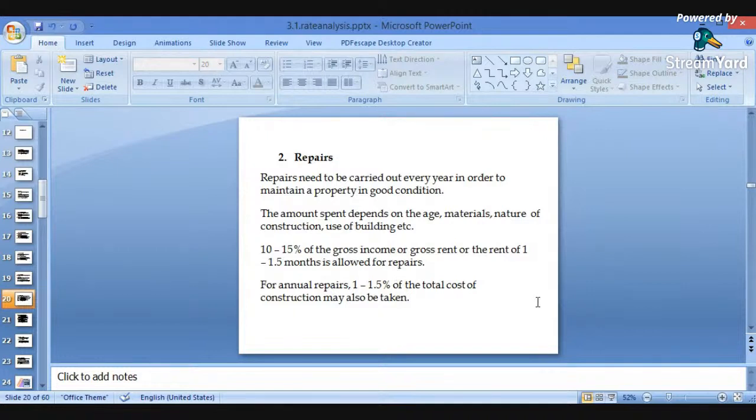Or 1 to 1.5 months of rent we can keep aside for the repair works. It is also a logical way in which we can keep aside the amount, that is, 1 to 1.5 months of rent for the repair works.